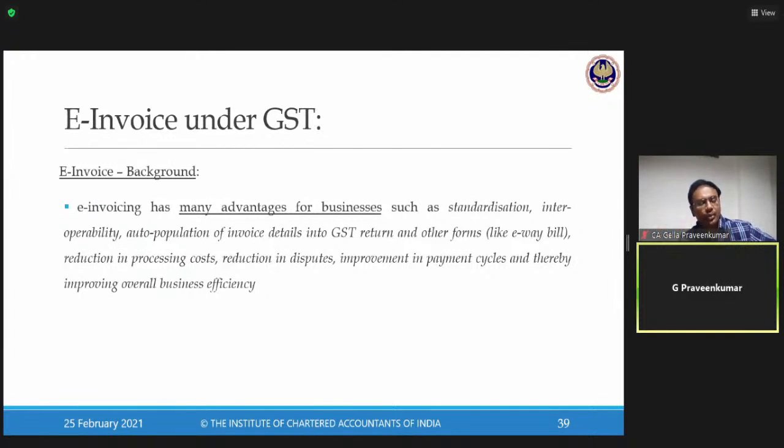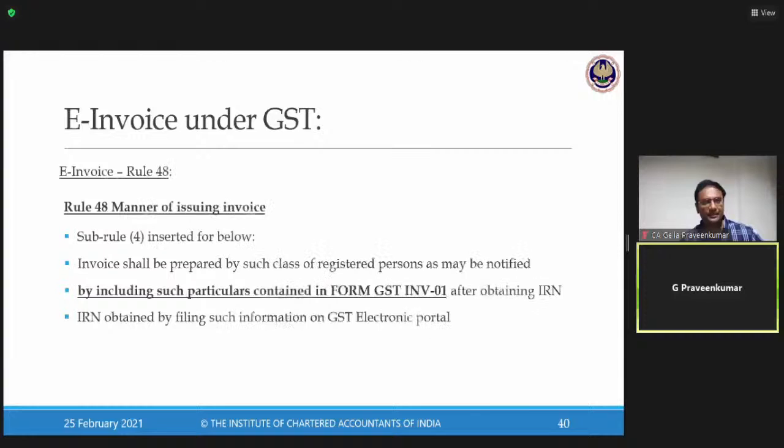The moment you get an e-invoice, the QR code is there. Scan the QR code, and you can do the accounting automatically, with auto processing of information on that basis. That is what the promise the government of India is going to give. Auto population of data into GST returns we have discussed. Reduction in disputes and improvement in processing time for the department, for scrutiny of e-way bills and verification of returns. All these things are going to become ease of doing business.